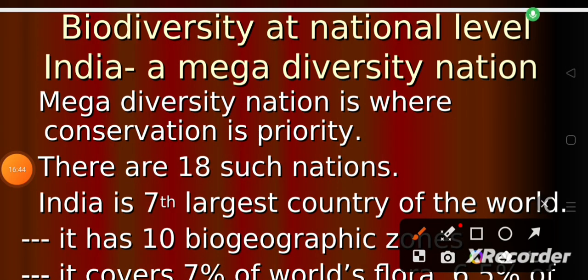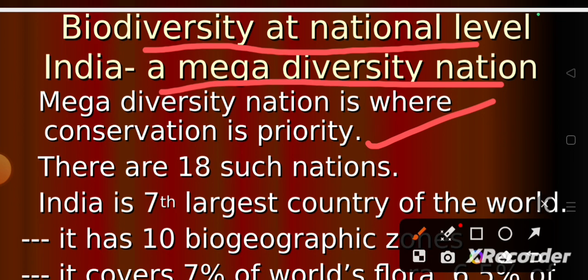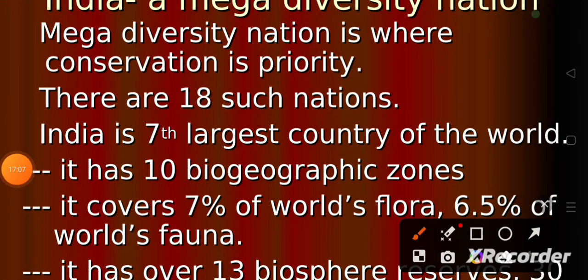Biodiversity at the national level: India is a mega biodiversity nation, where conservation is the priority. Majorly, conservation should be the priority. There are 18 such nations. In that, India is the seventh largest country in the world, and it has 10 biogeographical zones and 26 provinces. It covers 7% of the world's flora and 6.5% of the total world fauna.